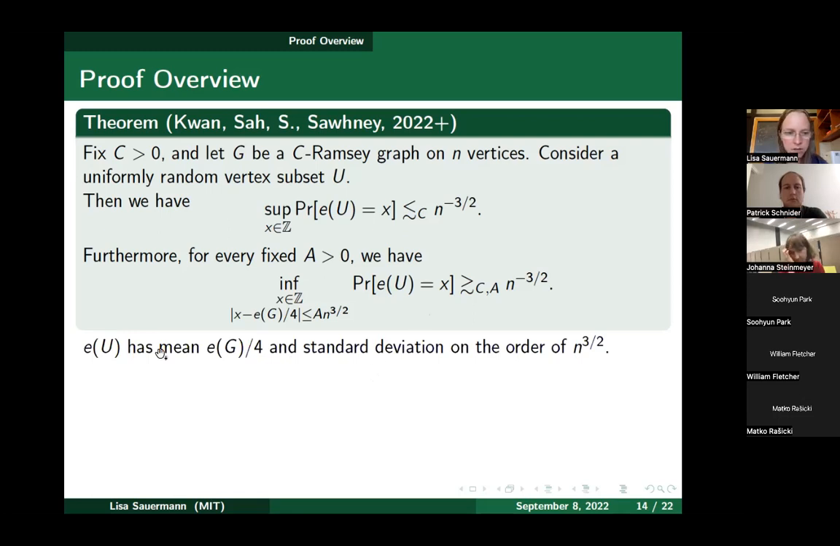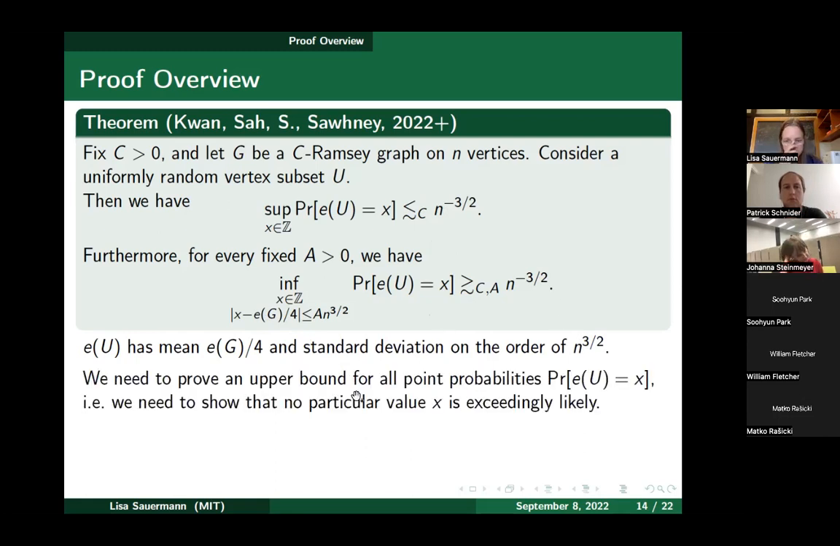Okay, and then I already mentioned earlier these other terms. What is their relevance? E of U has mean E of G over 4, which is why E of G over 4 appears here, and standard deviation on the order of n to the 3 halves, which is why n to the 3 halves appears. So what do we need to show here? It's a bit more condensed than the theorem statement earlier, but still looks somewhat technical. As an upshot to keep in mind for the following slides, our goal is to prove an upper bound for all point probabilities, that is, all probabilities that E of U is equal to some given x.